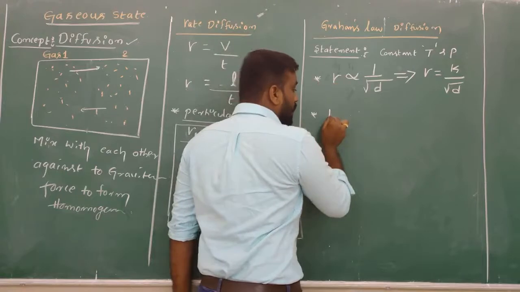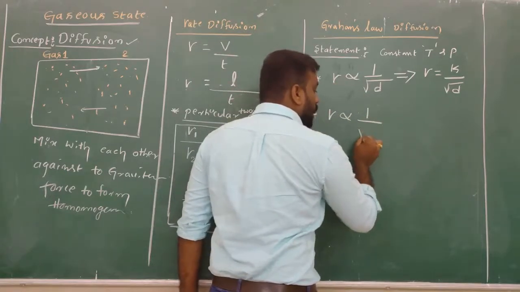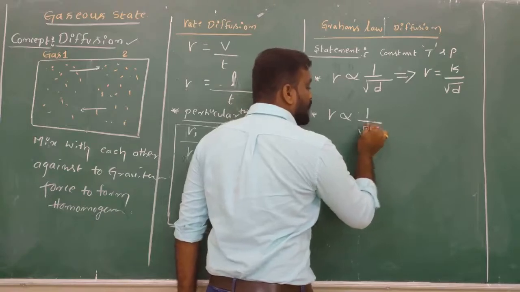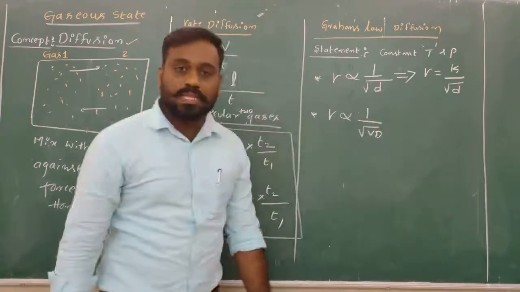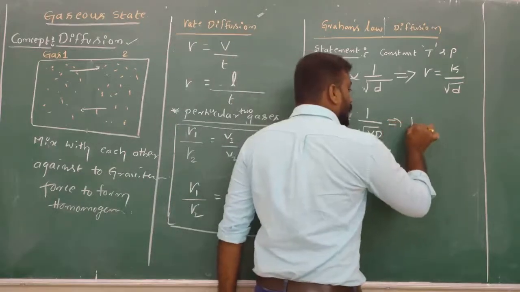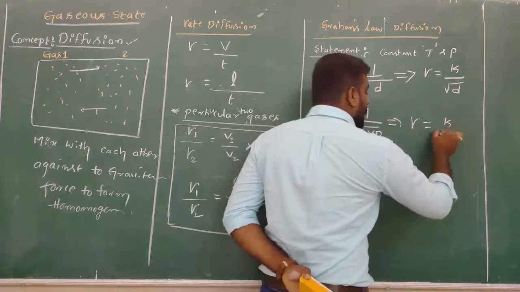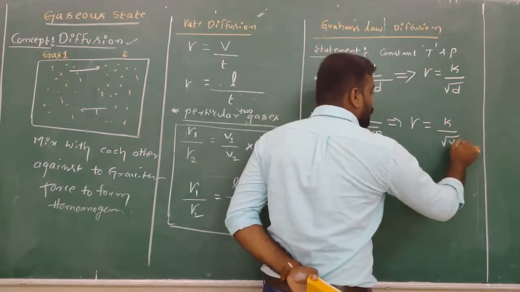Another one is that the rate of diffusion is inversely proportional to the square root of vapor density also. VD is nothing but vapor density. So the rate of diffusion is equal to K divided by the square root of VD.